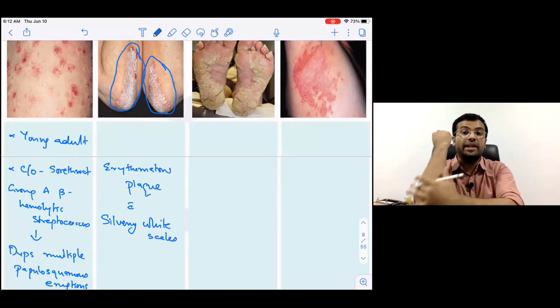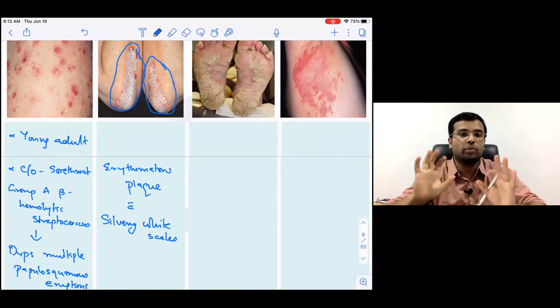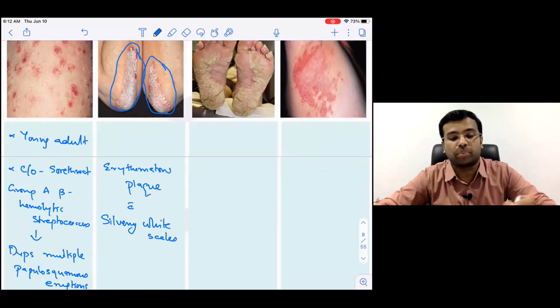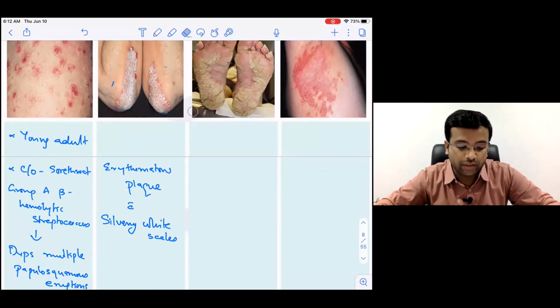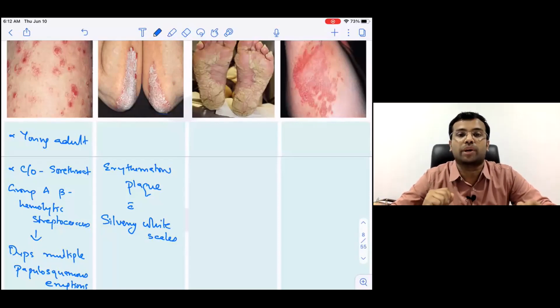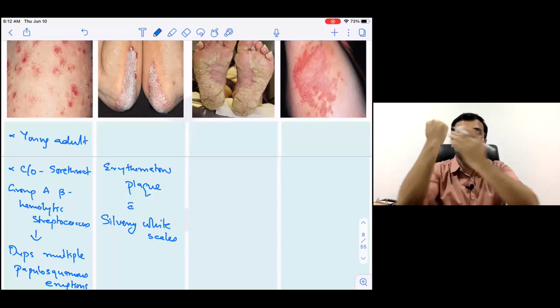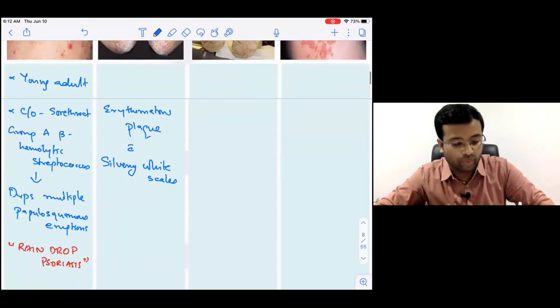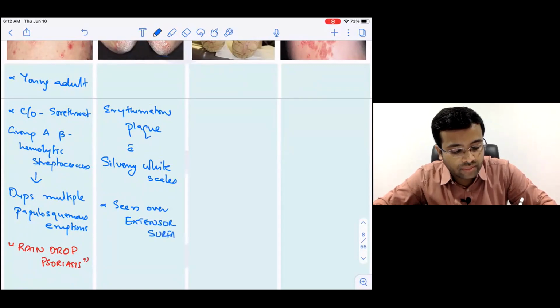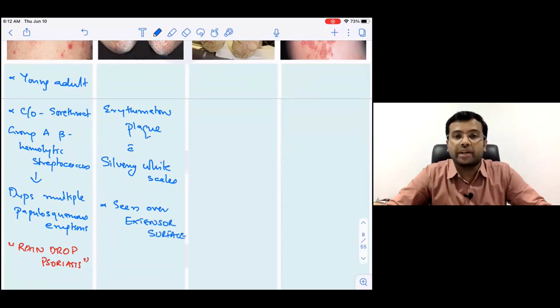So this is going to be an erythematous plaque, means the plaque is going to be red in color, and above this plaque you are going to have silvery white scales. Along with these erythematous plaques and silvery white scales, what is the area where you see the lesions? The lesions are predominantly seen over the extensor surfaces. So please note down the second point, predominantly seen over the extensor surface. These are the 2 points that you will remember.